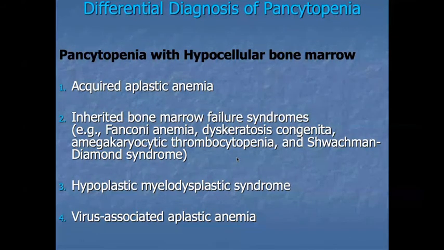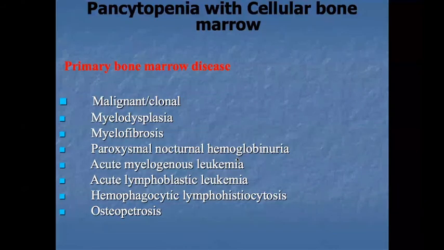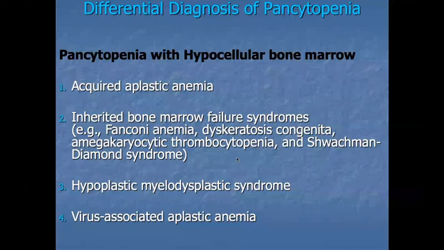Primary bone marrow disease, pancytopenia with the cellular bone marrow. Pancytopenia along with hypocellular marrow: what are the examples? Acquired aplastic anemia, inherited disorder, hypoplastic myelodysplastic syndrome, and virus related. Another is pancytopenia with the cellular bone marrow.